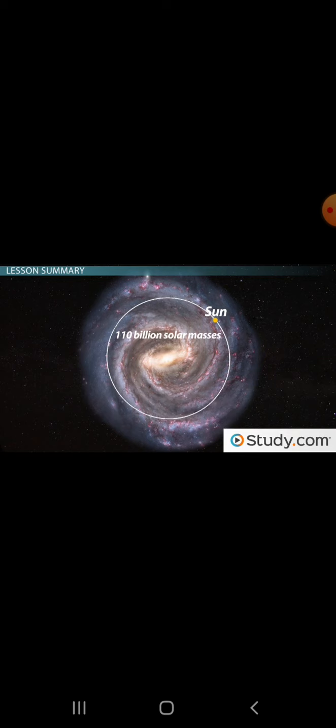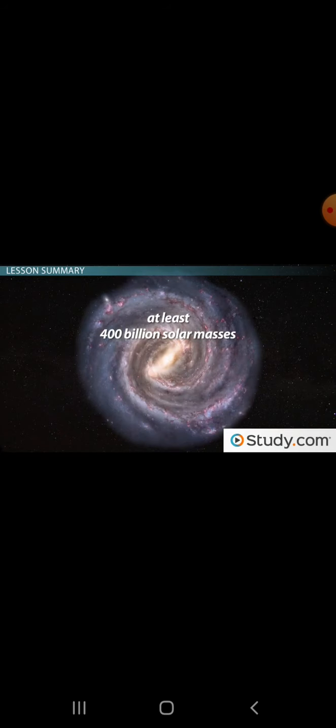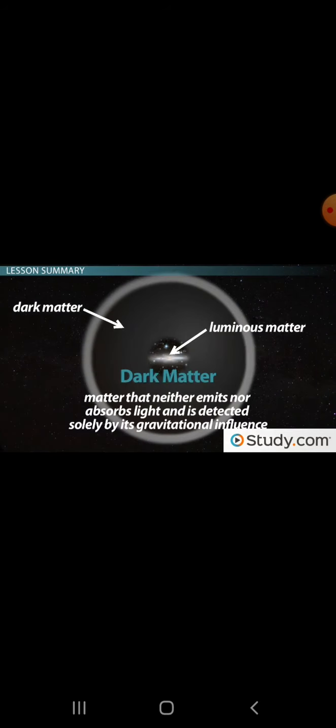That's because such calculations exclude mass outside the radius of our sun's orbit. The real mass of the galaxy is at least 400 billion solar masses. This extra mass is found in the galactic corona, a low-density and low-luminosity spherical distribution of matter surrounding a galaxy that extends great distances beyond the edge of a galaxy's visible disk. The majority of this matter is invisible. It is dark matter, or matter that neither emits nor absorbs light and is detected solely by its gravitational influence.